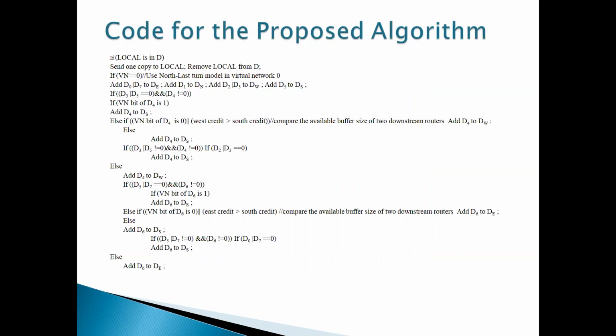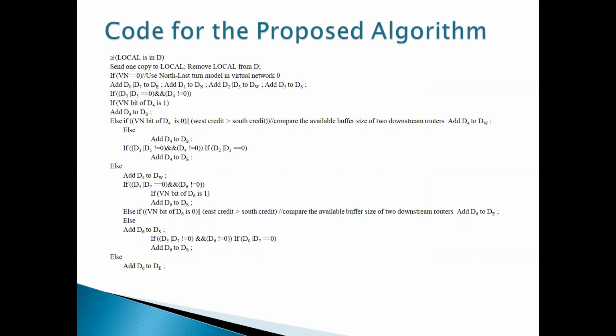So if D3 or D5 equals 0 and D4 is not equal to 0, that is nothing but the VN bit, the virtual network bit, being 1. So D4 is 1. Then we have to use the west-last turn based network. Here we add D4 to the south direction.